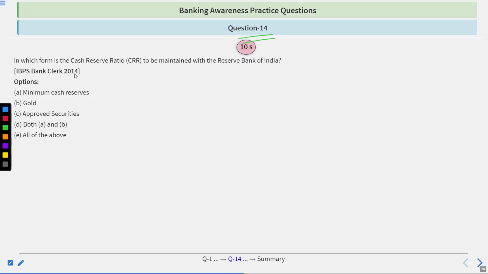Question number 14. In which form is the cash reserve ratio to be maintained with the Reserve Bank of India? Minimum cash reserve, gold, approved securities, both A and B, all of the above. To answer this, you will have 10 seconds. Time starts now.